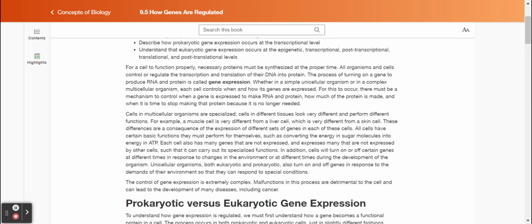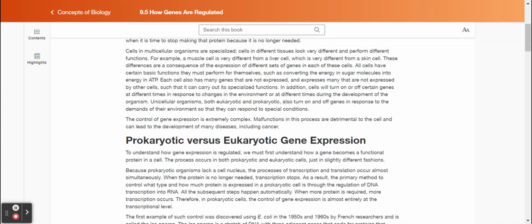For a cell to function properly, necessary proteins must be synthesized at the proper time. All organisms and cells control or regulate the transcription and translation of their DNA into protein. The process of turning on a gene to produce RNA and protein is called gene expression. Whether in a simple unicellular organism or in a complex multicellular organism, each cell controls when and how its genes are expressed. For this to occur, there must be a mechanism to control when a gene is expressed to make RNA and protein, how much of the protein is made, and when it is time to stop making that protein because it is no longer needed.